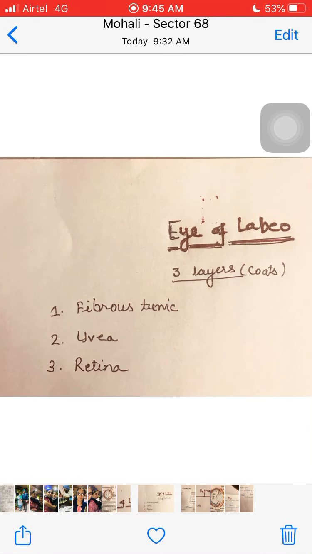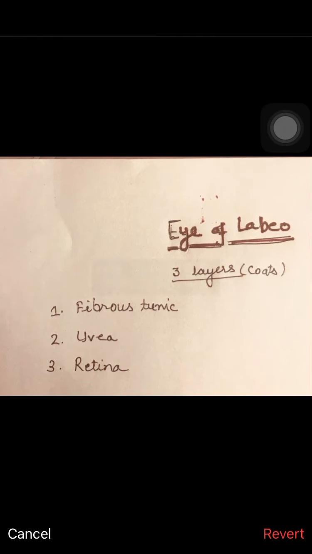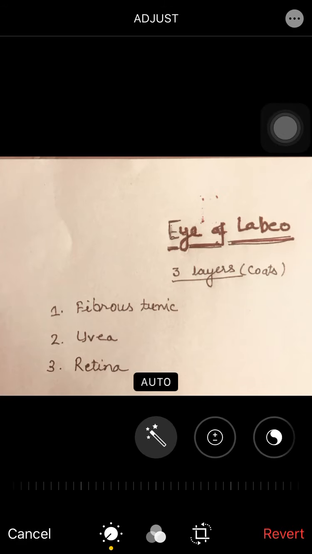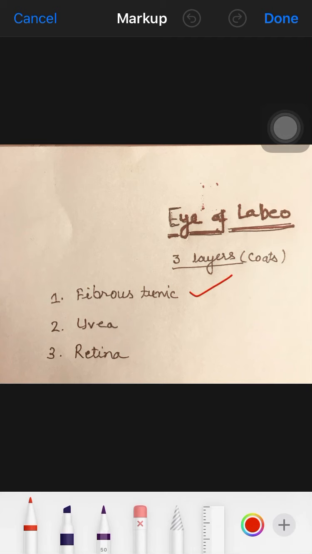In the eye of Labeo, as in all mammals and vertebrates, the eye is made up of three layers. These three layers are namely called the fibrous tunica, then the uvea, and third is called the retina. So out of these